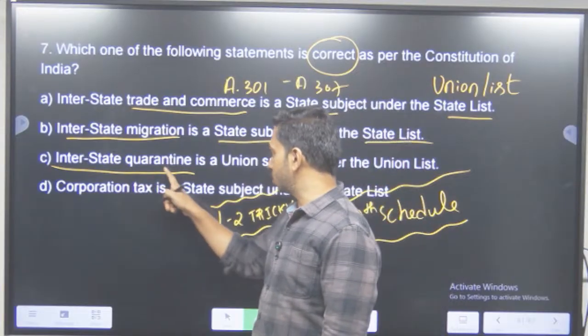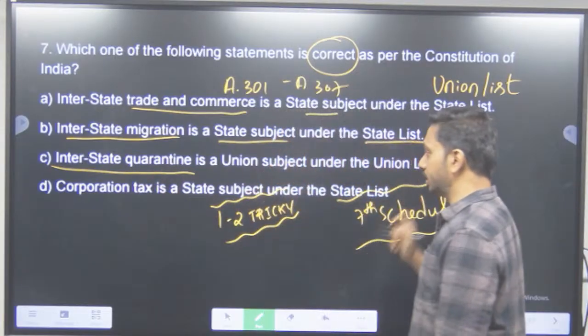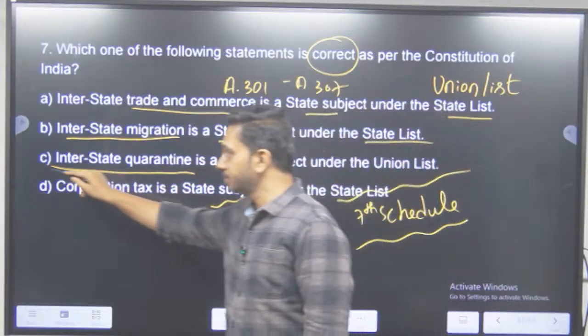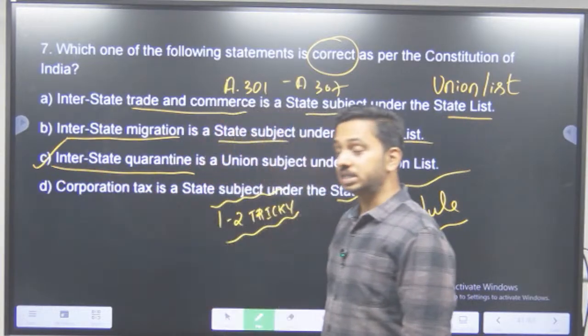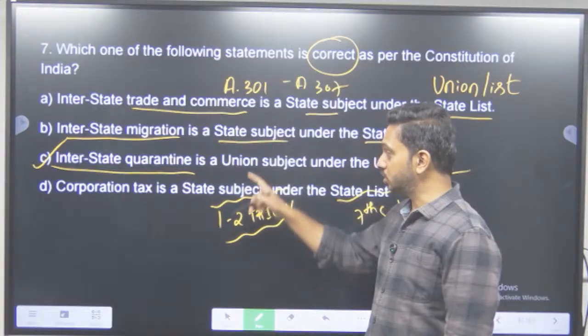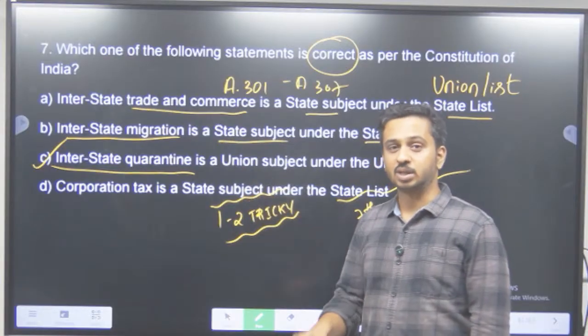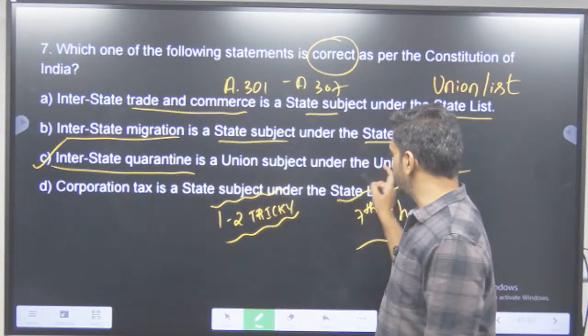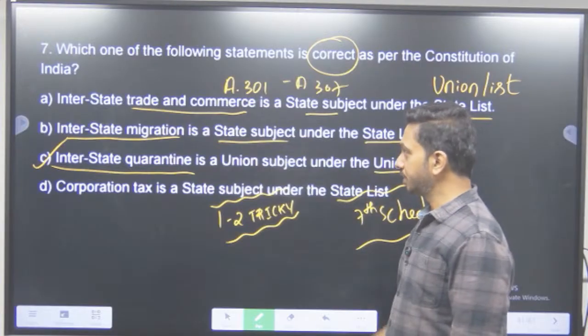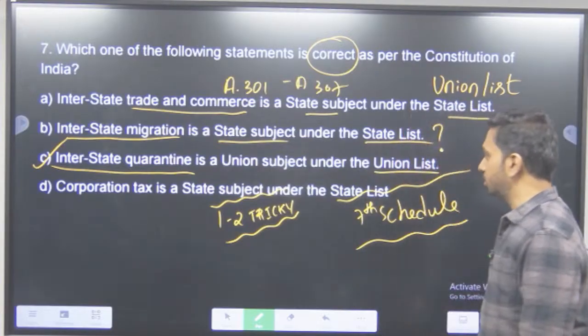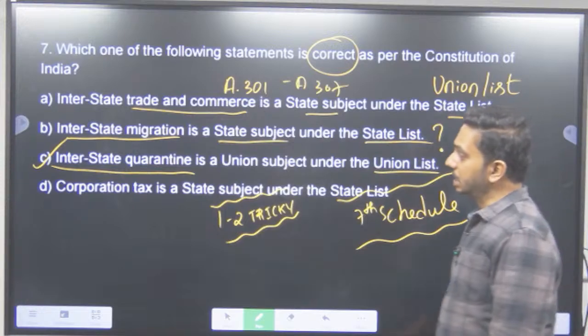So interstate quarantine is a union subject under the union list. Definitely correct. अगर interstate quarantine है, so it is not just health, it is the health of the country. So definitely it's going to be under the union list. ये तो सही है. Let us give it the benefit of doubt.